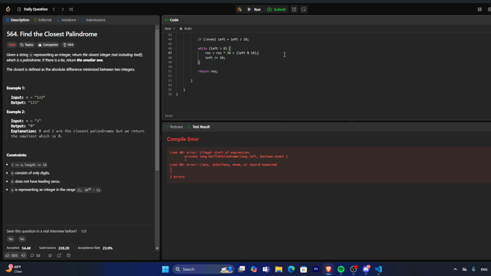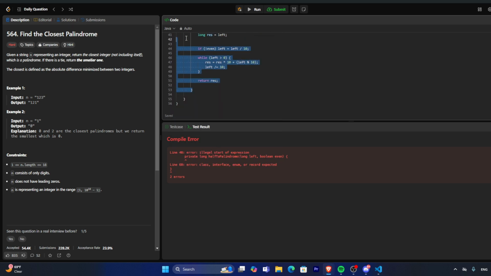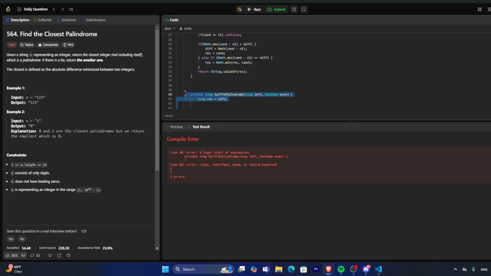Oh, I think I see what's wrong here. I put this in the wrong sub branch.